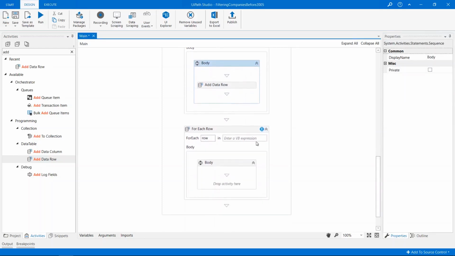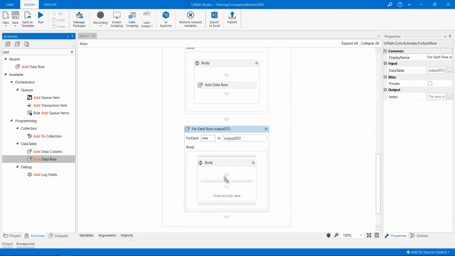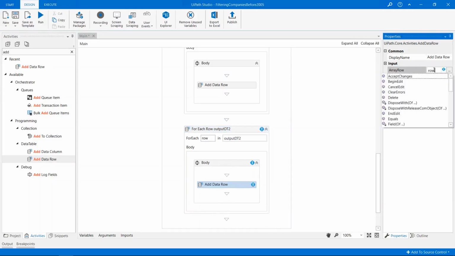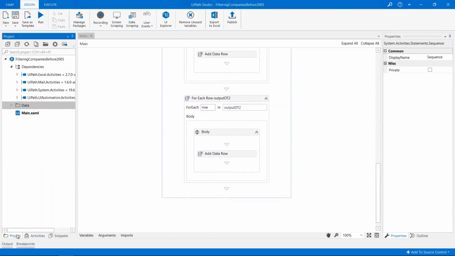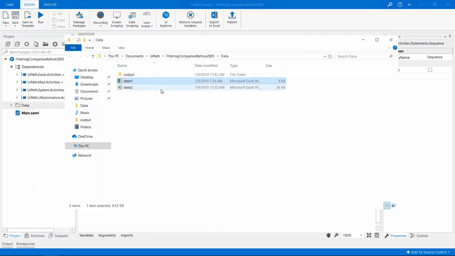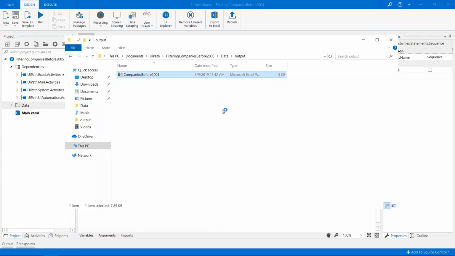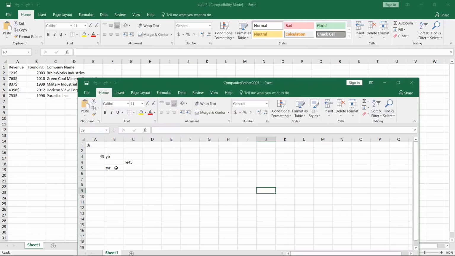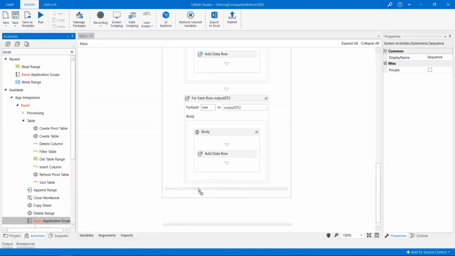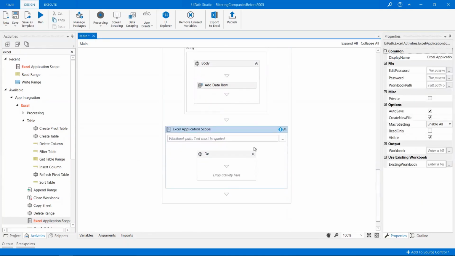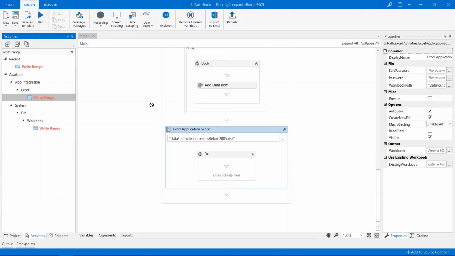Okay, let's move on to the output dt2 variable. The steps that we need to complete are the exact same ones. Alright, all the rows are stored in a single variable. The data must now be written to an Excel file. The output folder contains a different .xlsx file, which is filled with some gibberish data. We'll use the write range activity, which must be placed inside an Excel application scope container to ensure that the whole file will be overwritten.